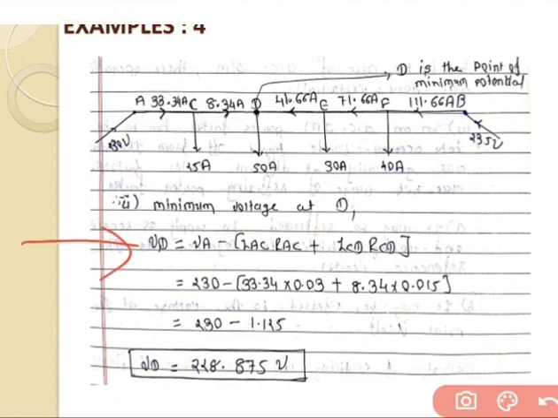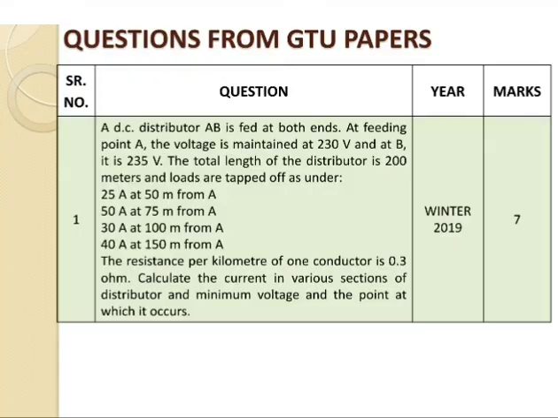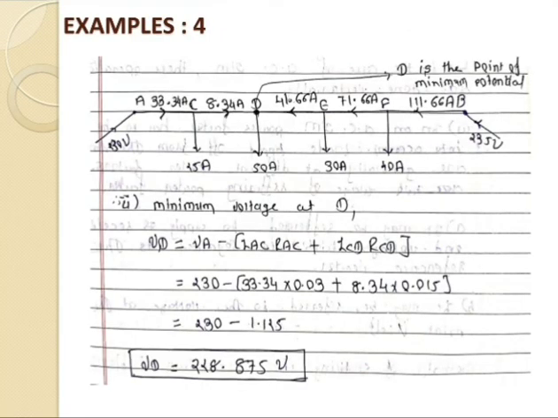We have the equation VD is equal to VA minus IAC RAC plus ICD RCD. VA is equal to 230 minus 33.34 into 0.03 plus 8.34 into 0.015. So the final answer that we get is VD is equal to 228.875 volt, that is the voltage at point D. So this is the completion of case number 2, and this is the finishing of example number 2 based on the DC distributor fed at both ends.